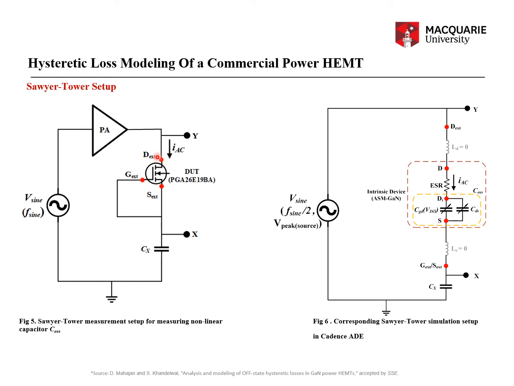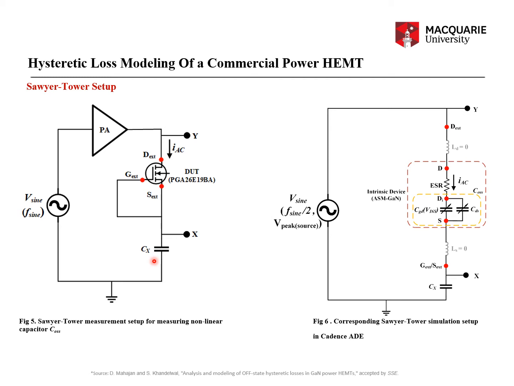And then what is the component that is now coming here? It is the CGD plus CDS. And that is what? That is the COSS of the device, right? So suffice to say, this setup is trying to measure the non-linear capacitance COSS of the device under test, which is called the DUT. In series with this is a highly linear capacitor CX, whose value is much greater than the maximum value of COSS.